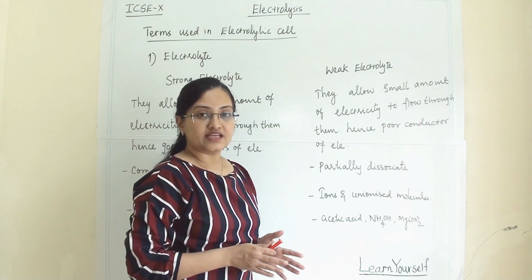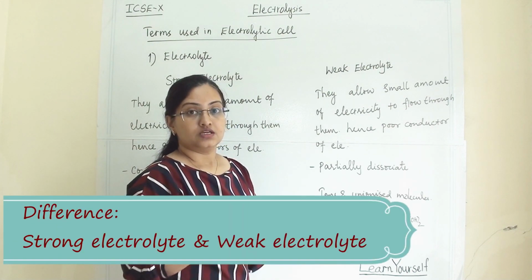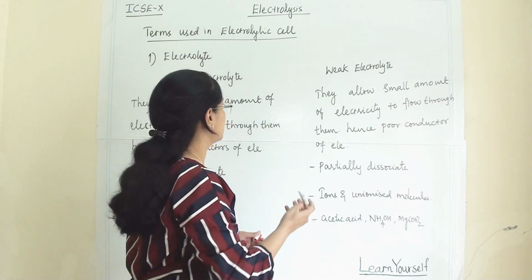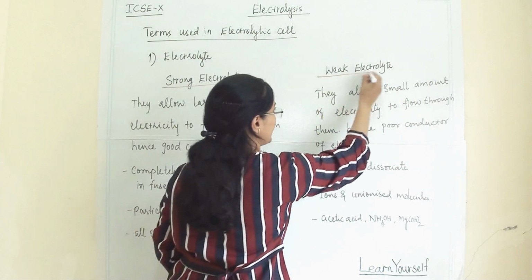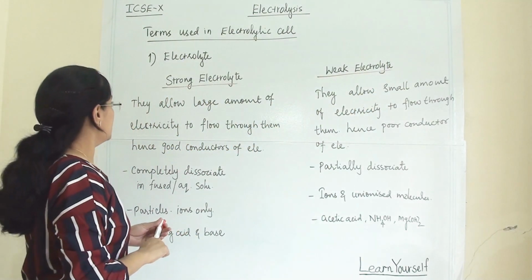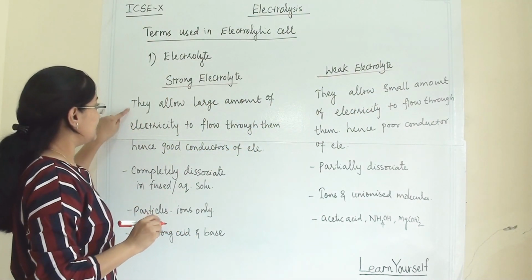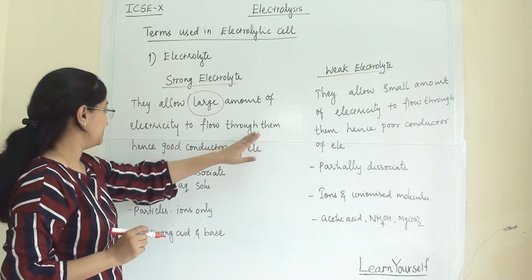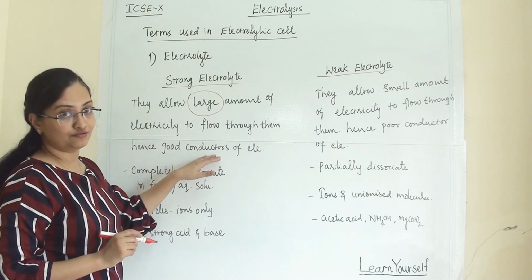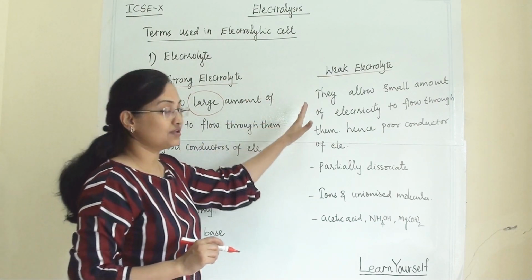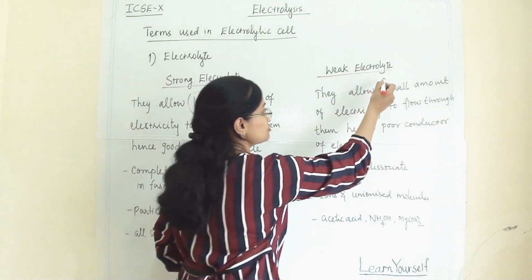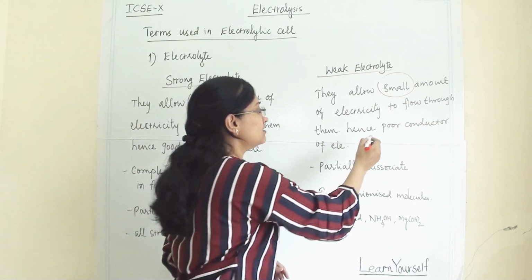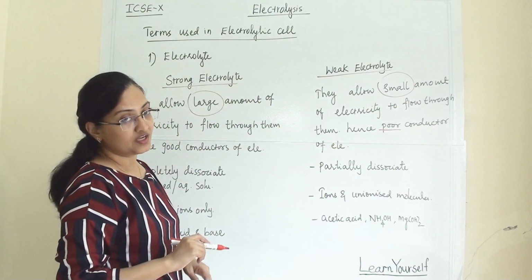Now under electrolytes there are two types: one is strong electrolyte and the other is weak electrolyte. So let us see what is a strong and what is a weak electrolyte. What is a strong electrolyte? They allow a large amount of electricity to flow through them, and hence they are good conductors of electricity. And what are weak electrolytes? They allow a small amount of electricity to flow through them, and hence they are poor conductors of electricity.